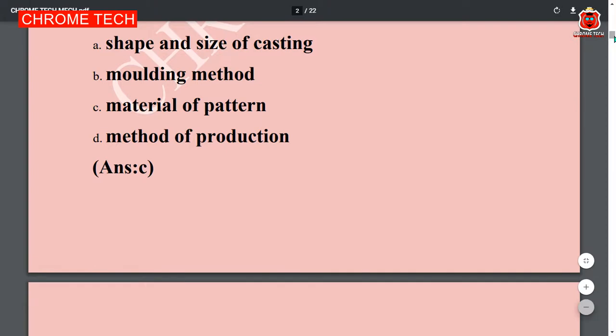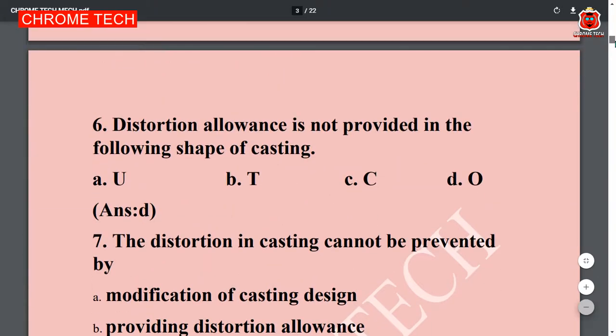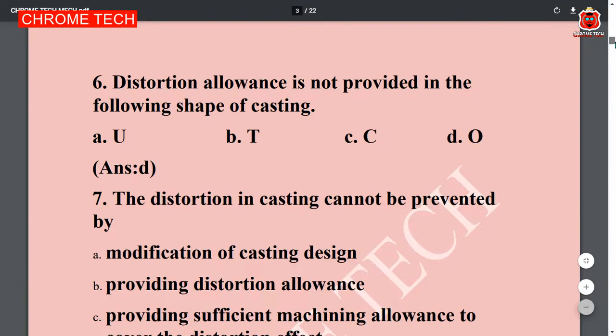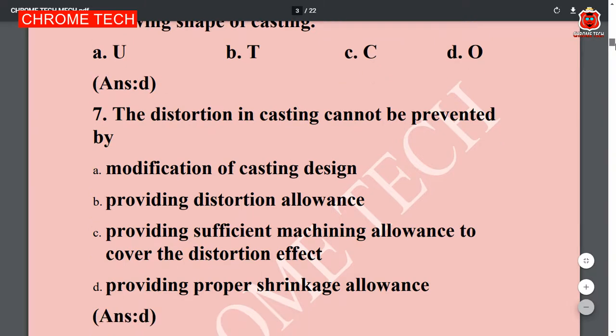Next question. Distortion allowance is not provided in the following shape of cast. Option D is the correct answer. Distortion in casting cannot be prevented by providing proper shrinkage allowances. Option D is the correct answer.